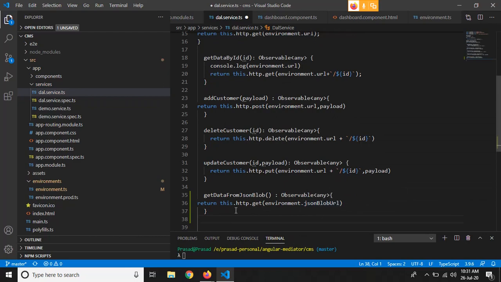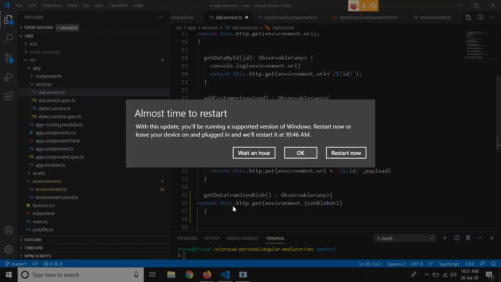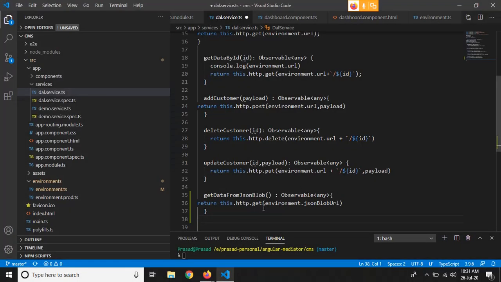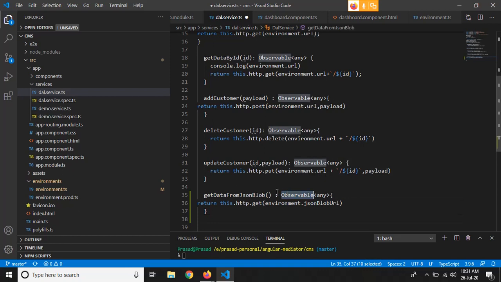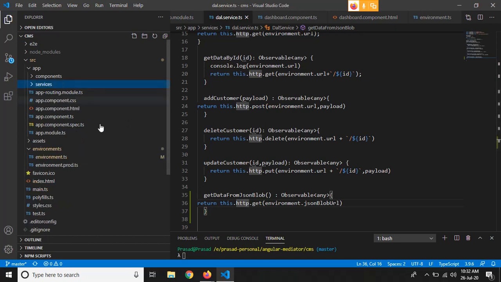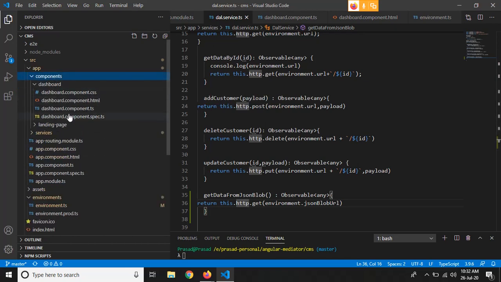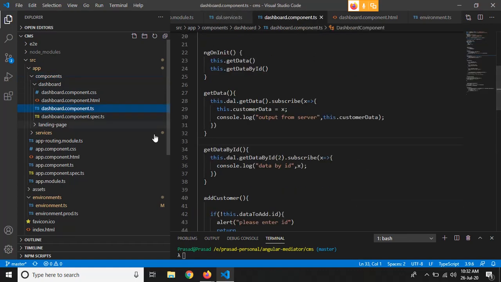So what is the expected behavior of this function? It should return data from this JSON blob URL, and it should provide the data to the subscriber of this function, right? So just save this and call this function in our dashboard component. For calling that function we have to write a function in dashboard component.ts.